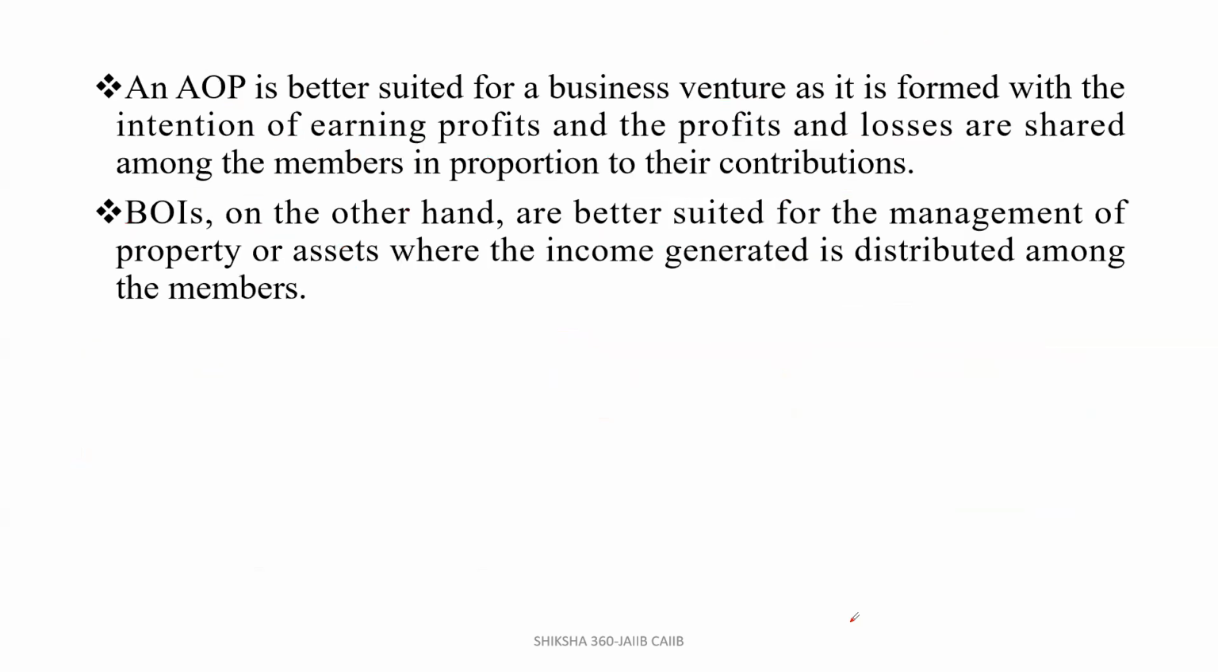Now move to the next point. AOP has some benefits. An AOP, that is an association of persons, is better suited for a business venture as it is formed with the intention of earning profits, and the profits and losses are shared among the members in proportion to their contribution. BOIs, on the other hand, are better suited for the management of property or assets where the income generated is distributed among the members.